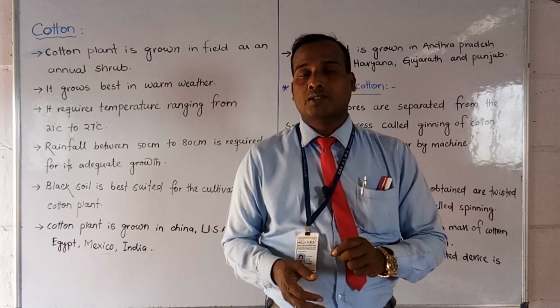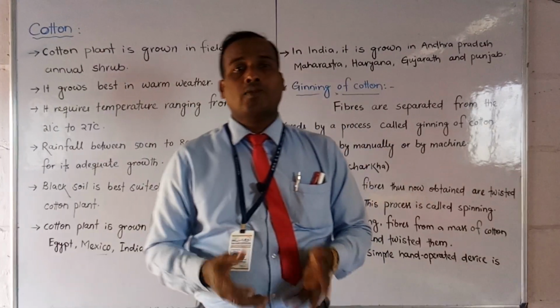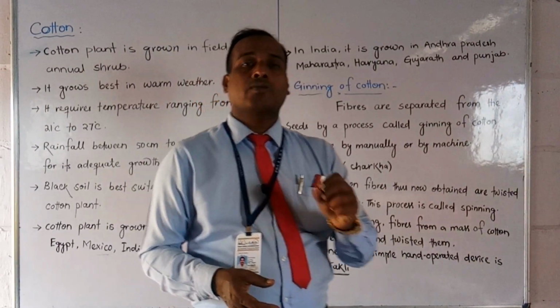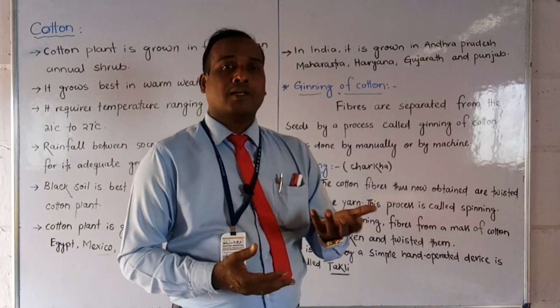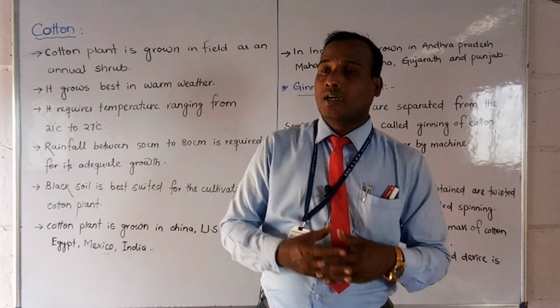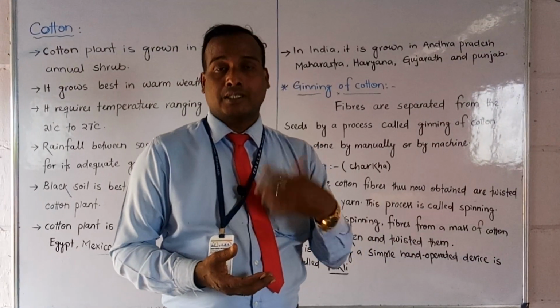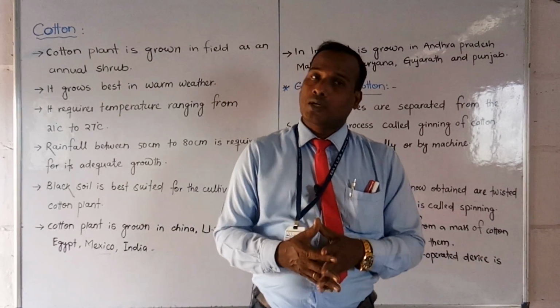Cotton is a plant that we grow in agriculture, and it is an annual shrub. We will learn how it develops, which climate is suitable for cotton plants, and which countries in the world grow it. So let us start first.